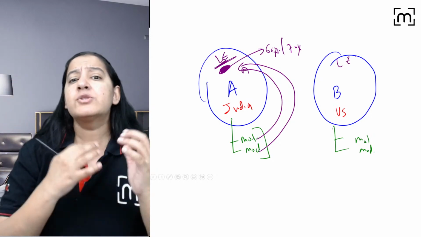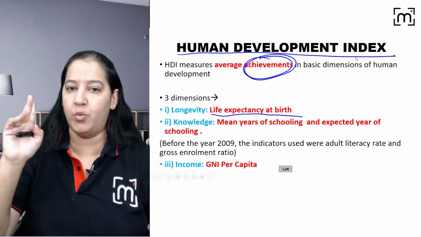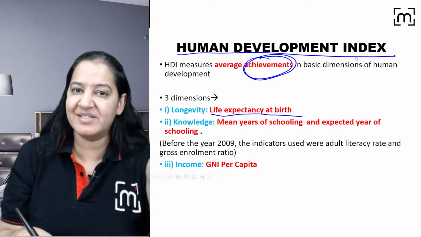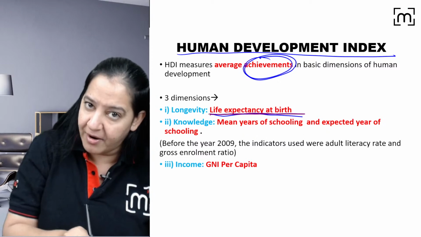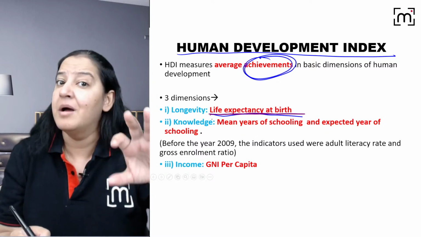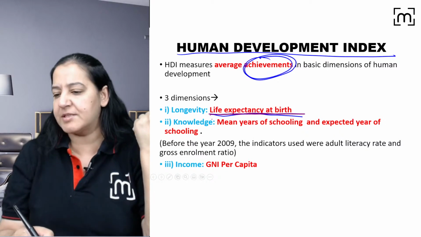You got my point? So in India, if today any newborn is born, imagine आज एक newborn का birth हुआ India में. So for how many years is the newborn going to survive? That is known as life expectancy at birth if we apply current mortality on that child. The current mortality of India on that child. Give me a thumbs up on this point.